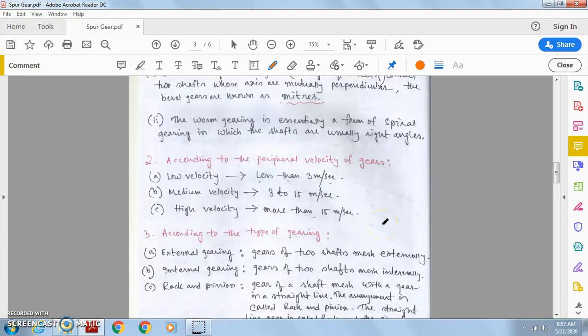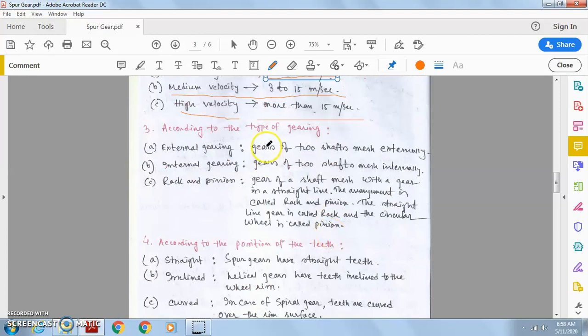According to the peripheral velocity of gear, low velocity gears have a peripheral speed less than 3 meters per second. Medium velocity gears have a peripheral speed of 3 to 15 meters per second. High velocity gears have a peripheral velocity above 15 meters per second. So less than 3 meters is low velocity, 3 to 15 meters is medium velocity, and more than 15 meters is high velocity.